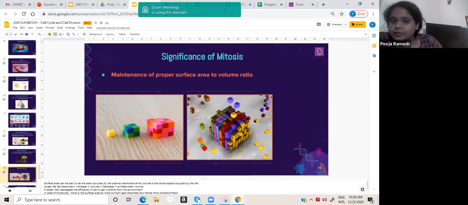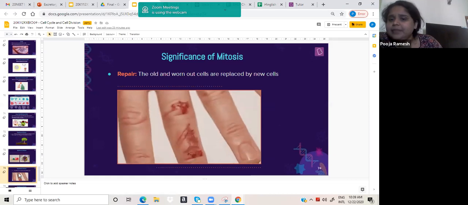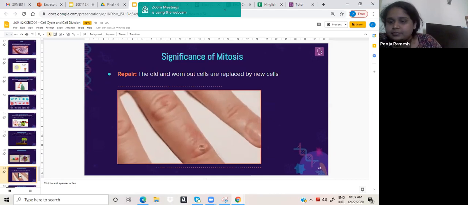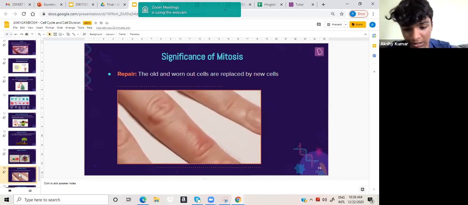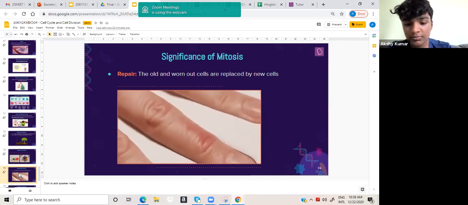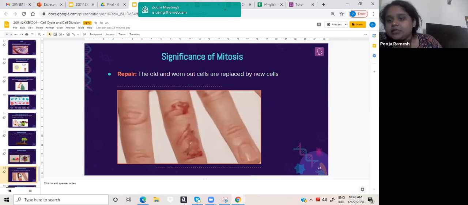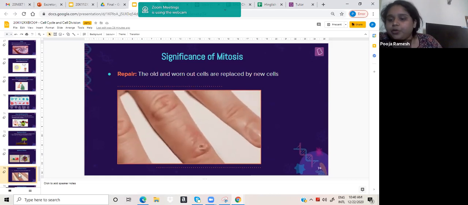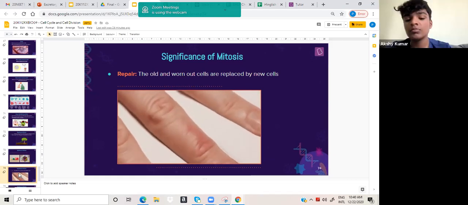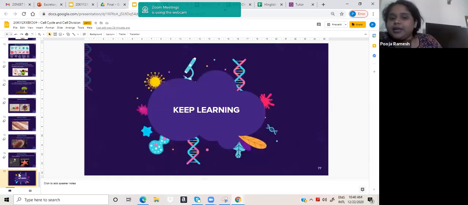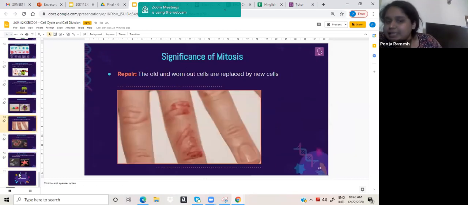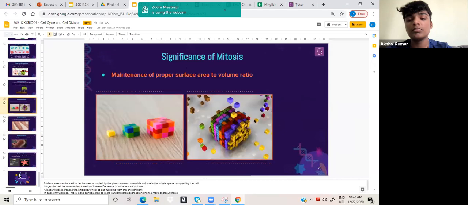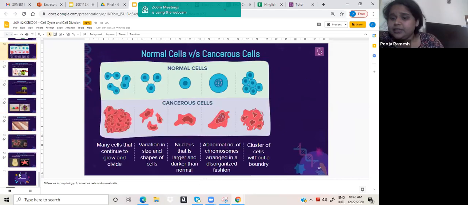Mitosis is also what helps you repair your skin. It is a daily division, because had mitosis not been there, the skin would not get worn off and replaced. So mitosis helps in reproduction, regeneration, and repair. I hope you're clear with the steps.